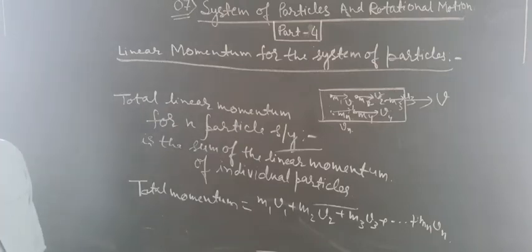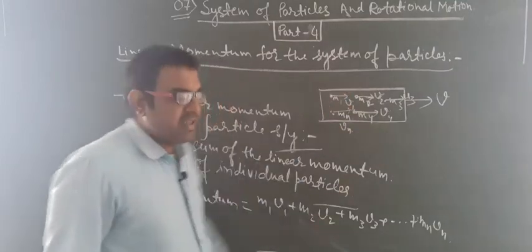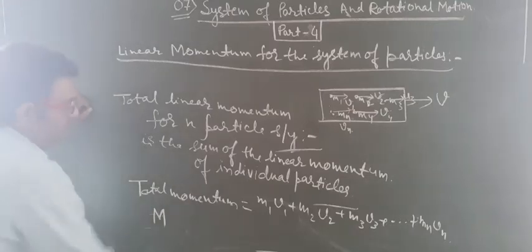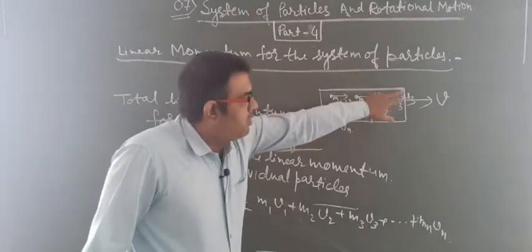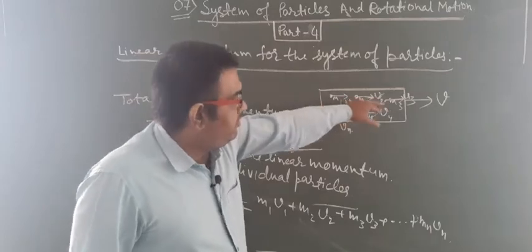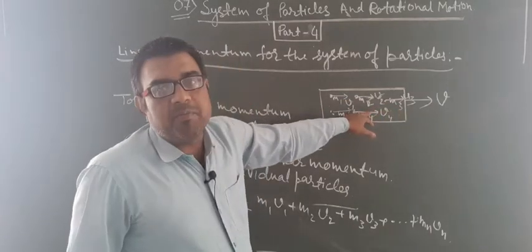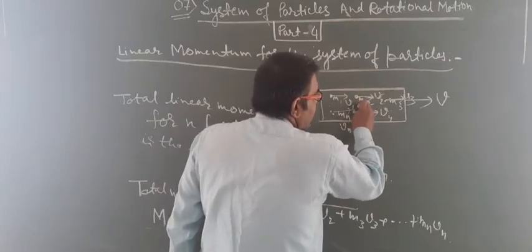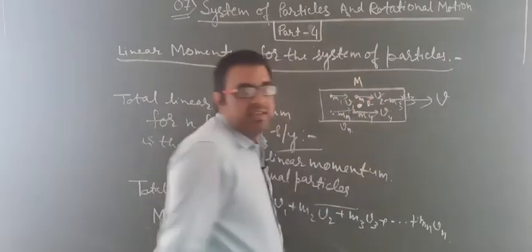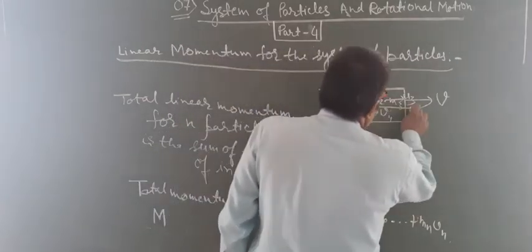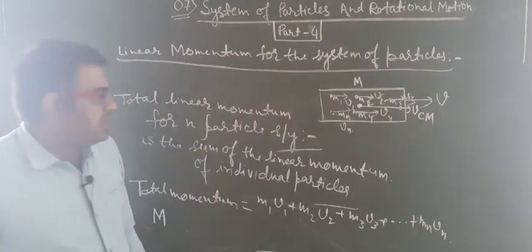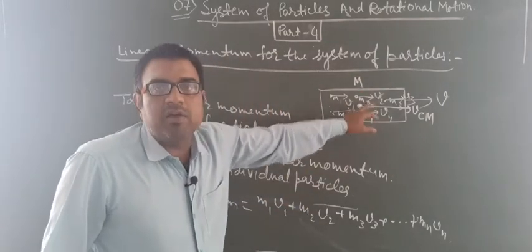If we consider that the total mass of the system of particles is capital M, and the whole velocity v is the velocity of the center of mass, then this center of mass will move with velocity vcm, which is the combined effect of all the velocities.